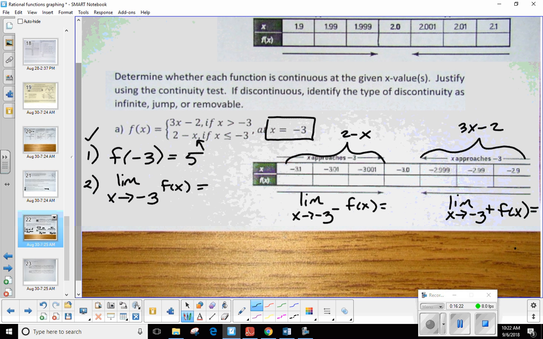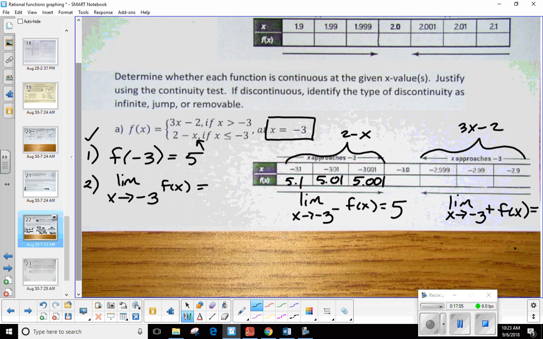So if I were to plug in -3.1, well, I'm going to get 5.1. 2 minus -3.1. Well, what would happen if I plugged in -3.01? Okay, what's that, Kyle? 5.01. Perfect. What about a -3.001? Okay, 5.001. Perfect. So as we approach -3 from the left, what are the y's? What's the function approaching? Looks to me like it's approaching 5, right? 5.1, 5.01, 5.001. Yeah, we're getting closer to 5.